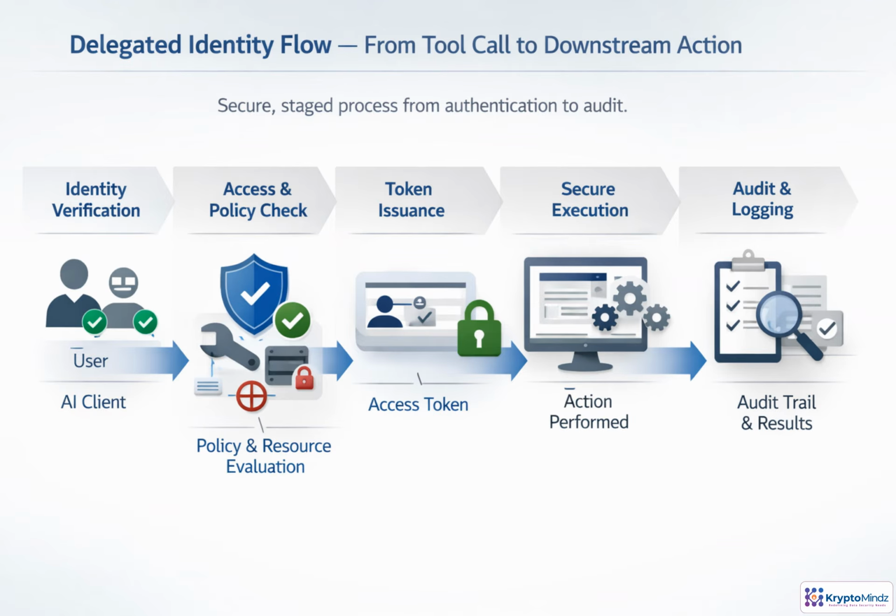A delegated tool call should never jump straight from request to action. First, verify both identities, the human user and the AI client acting for them. Then, evaluate the requested tool, its arguments, and the target resource against policy. If consent is missing, expired, or too broad, pause and deny or confirm before continuing. Only after that should the server retrieve or exchange a user-bound access token for the downstream system. The action runs with scoped authority, and every decision, token event, call, result, and denial is captured for audit.